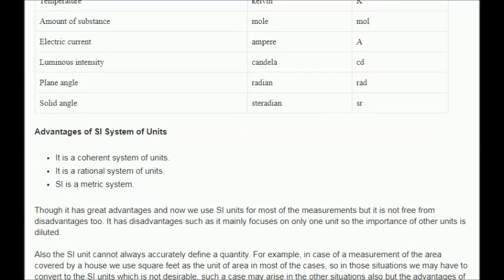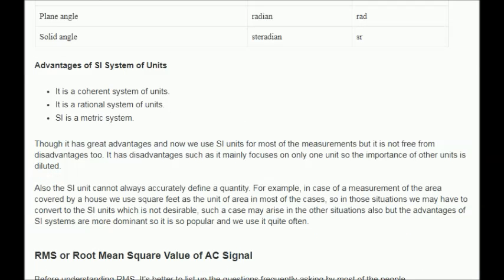Though it has great advantages, and now we use SI units for most of the measurements, it is not free from disadvantages too. It has disadvantages such as it mainly focuses on only one unit, so the importance of other units is diluted. Also, the SI unit cannot always accurately define a quantity.